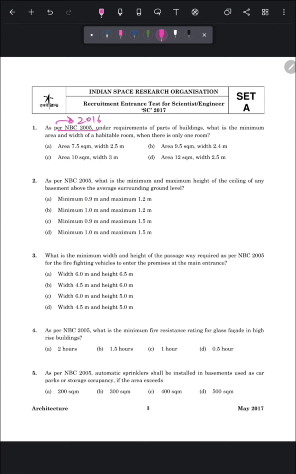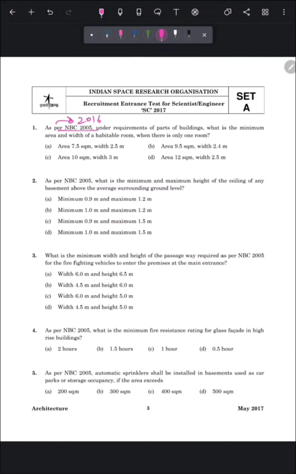In this book, various standards for room or site are given, and apart from this, the actual definitions of the terms used in architecture and planning are also given in this book. So just carefully read this book. Now let's get back to the question.